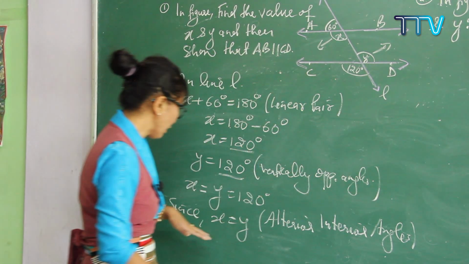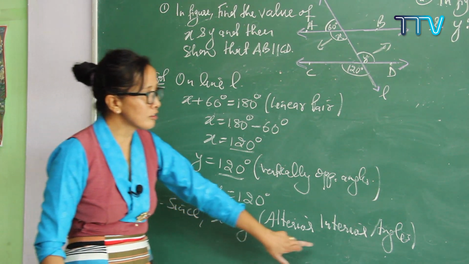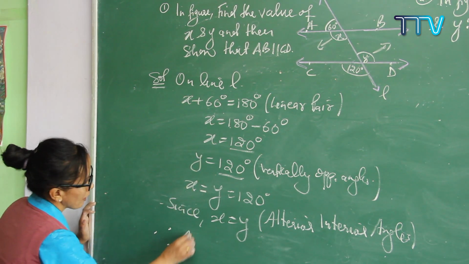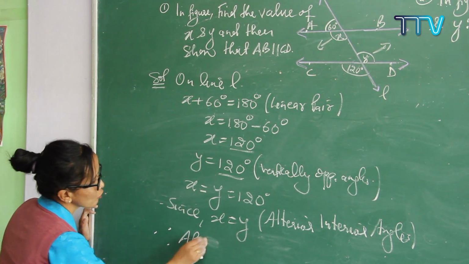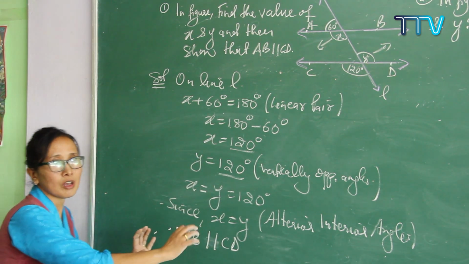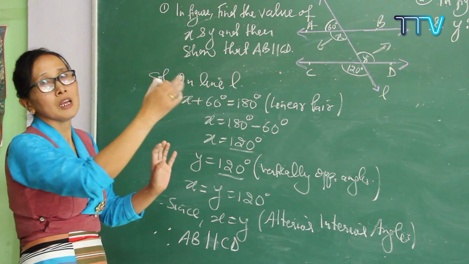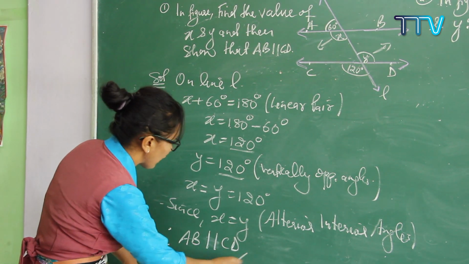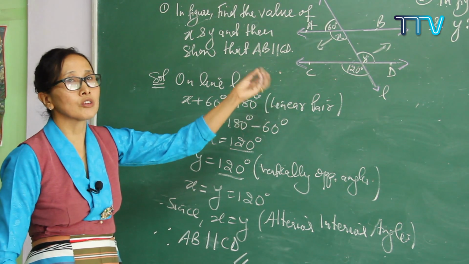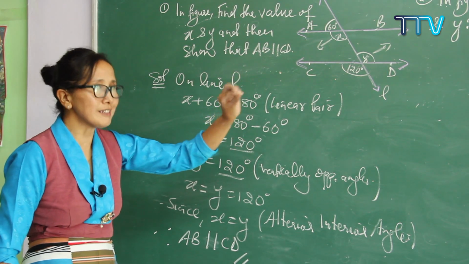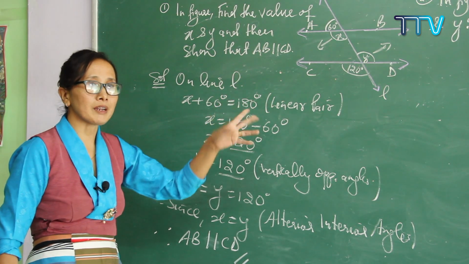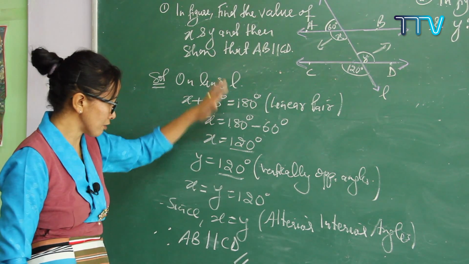So here, since x is equal to y, that is alternate interior angles, therefore AB is parallel to CD. This is the converse of the parallel line properties. Understood? So therefore AB is parallel to CD. Do you get it clear? As you know, if two lines are parallel, alternate interior angles are equal. If two alternate interior angles are equal, then conversely, two lines are parallel to each other. So you can prove it in this way.